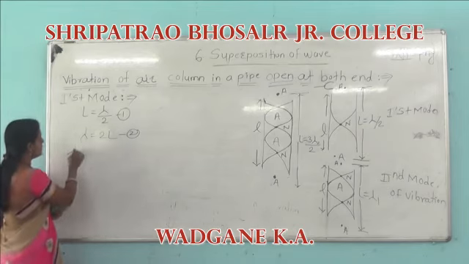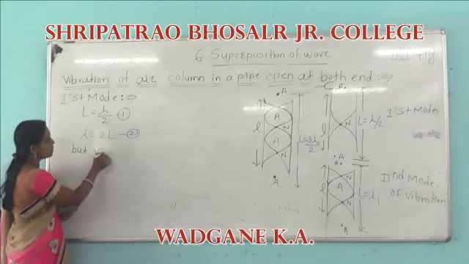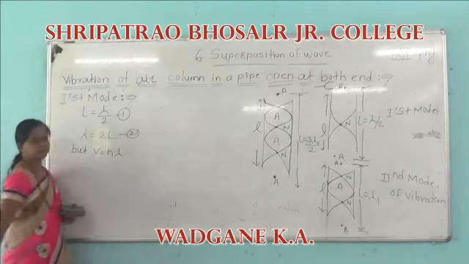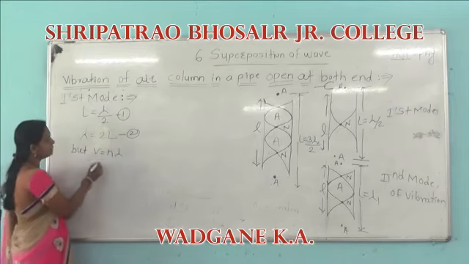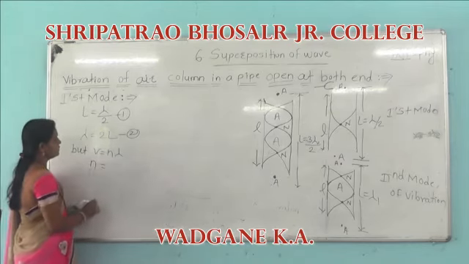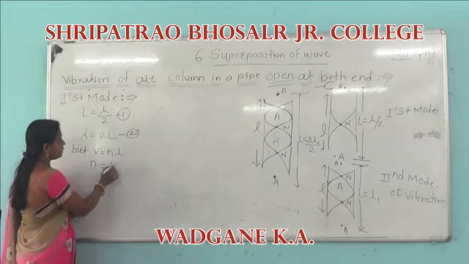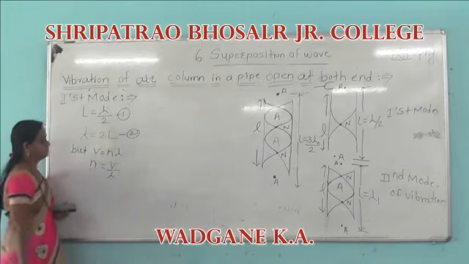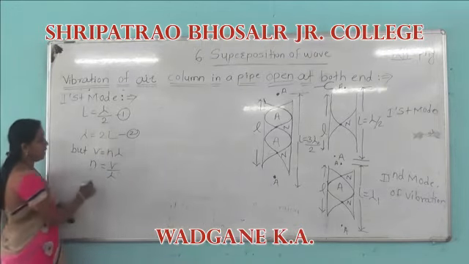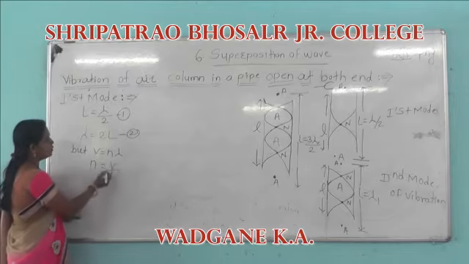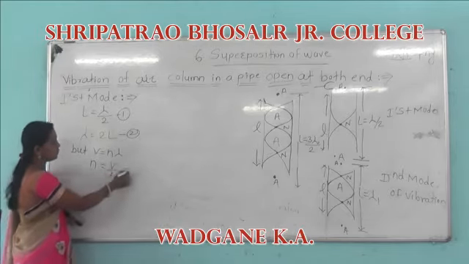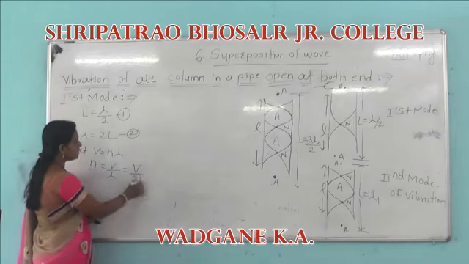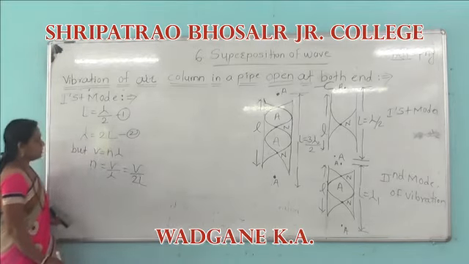Then we know that V is equal to N lambda, so N is equal to V divided by lambda, which gives N is equal to V divided by 2L.